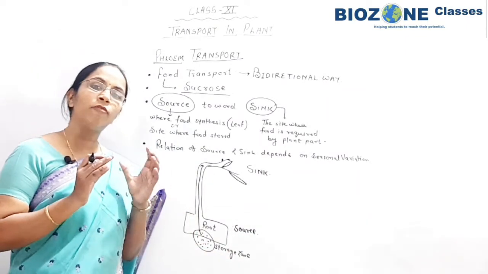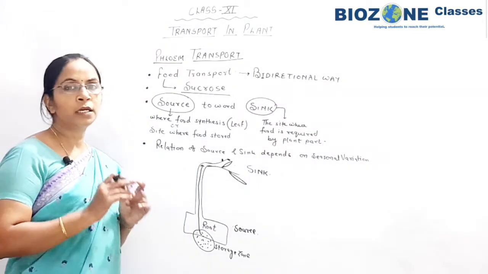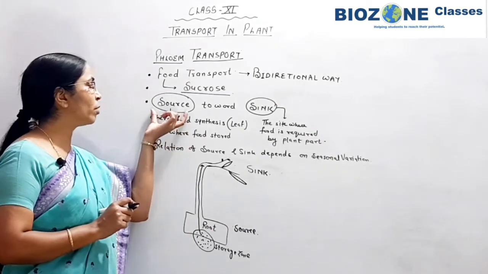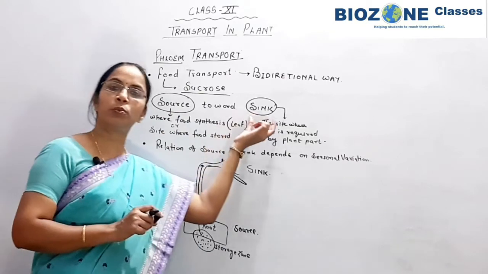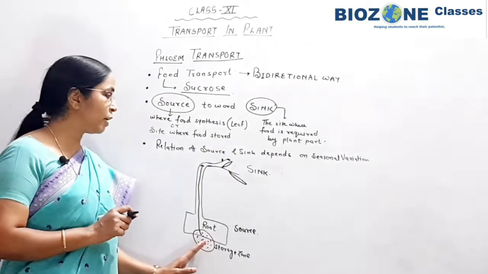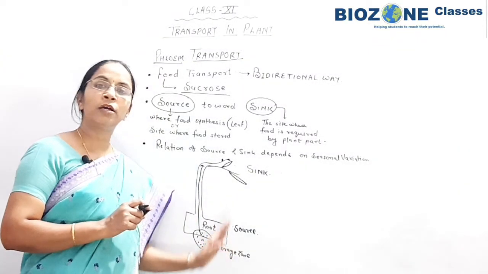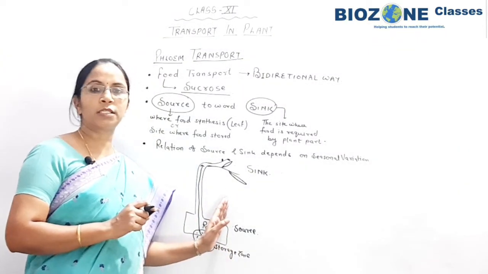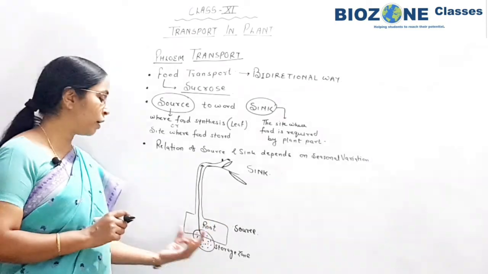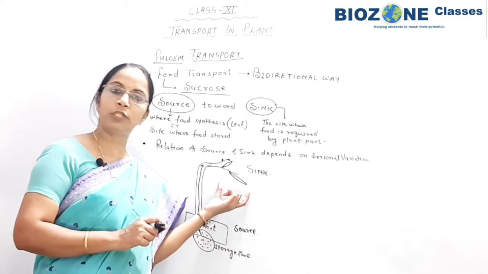So for food transport, you remember whenever transport takes place, transport of food only takes place from source towards the sink. So this part you remember very well, how the variation appears, or how the source and sink relation is changed as seasonal variations appear. According to that, the storage zone or the sink and source relation changes.